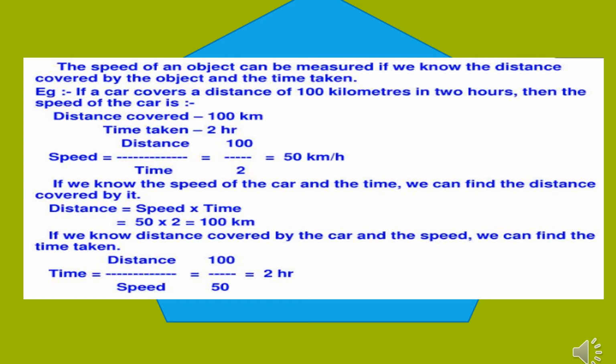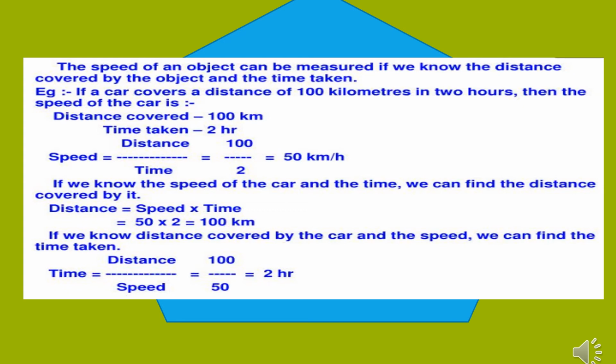Now here we learn how to measure the speed. The speed of an object can be measured if we know the distance covered by the object and the time taken to cover that distance. For example, if a car covers a distance of 100 kilometers in 2 hours, then the speed of the car is, that is, distance covered is 100 kilometers and time taken is 2 hours. So speed is equal to 50 kilometers per hour.